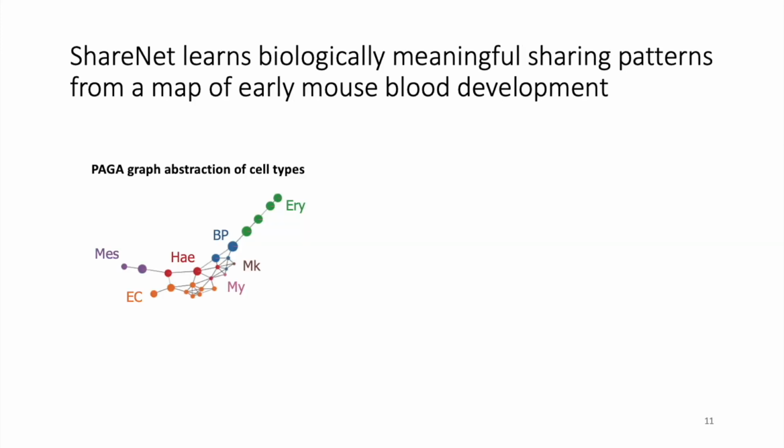Lastly, we were interested in using ShareNet to study the rewiring of regulatory associations in dynamic biological processes. We used the mouse blood lineage dataset, which contains cells collected from whole mouse embryos from stages of early embryonic development. Here we used Gene3 with ShareNet since this combination yielded the strongest performance for the mouse blood lineage dataset from our earlier accuracy results.